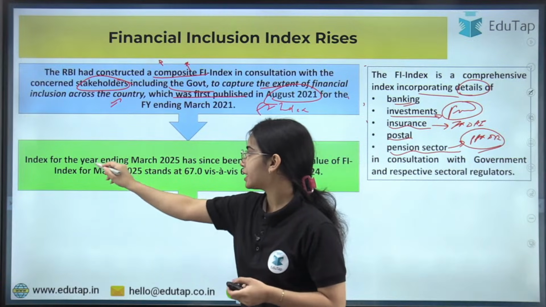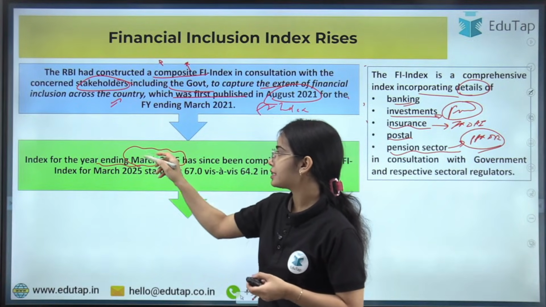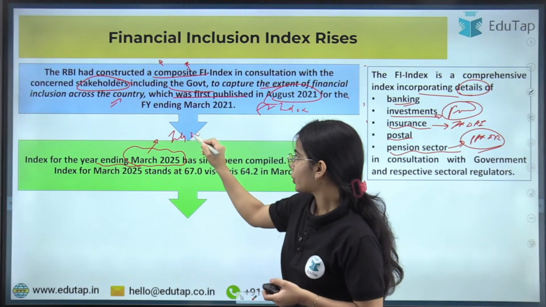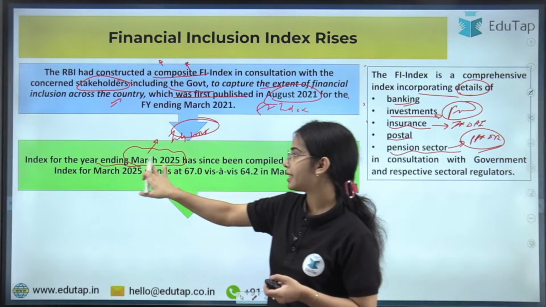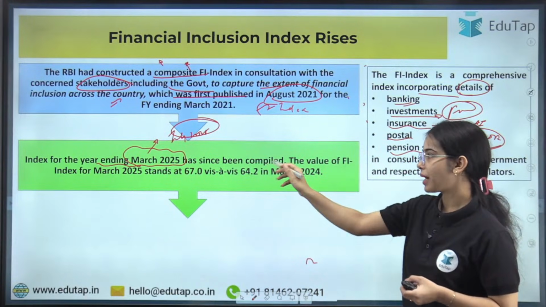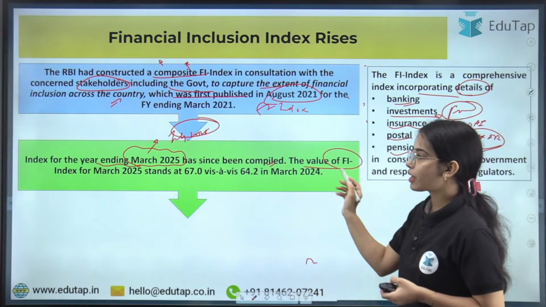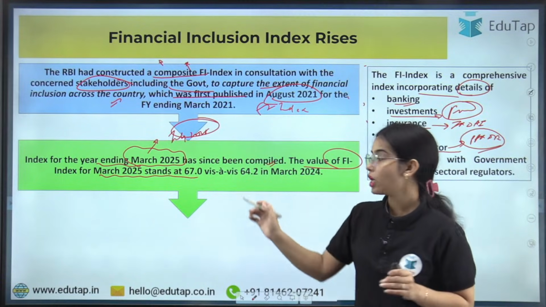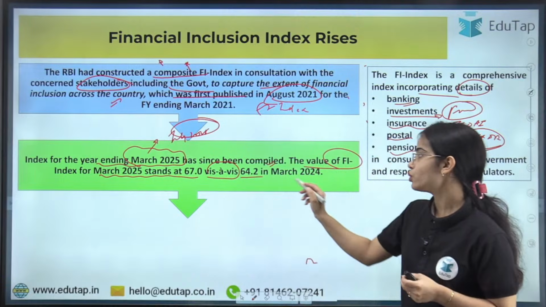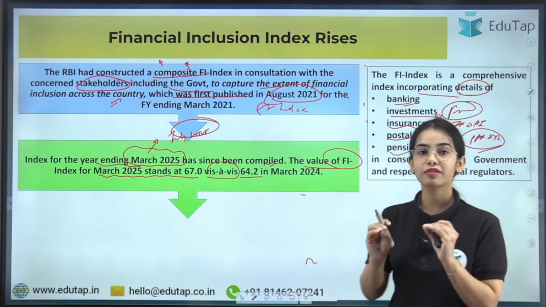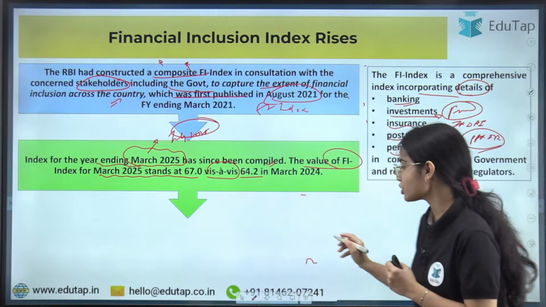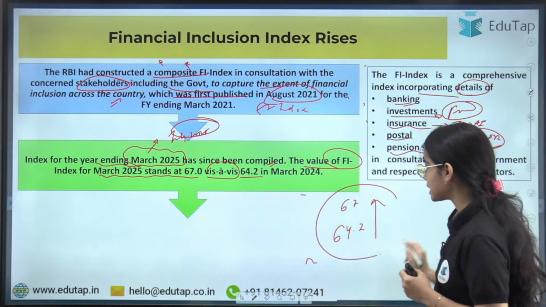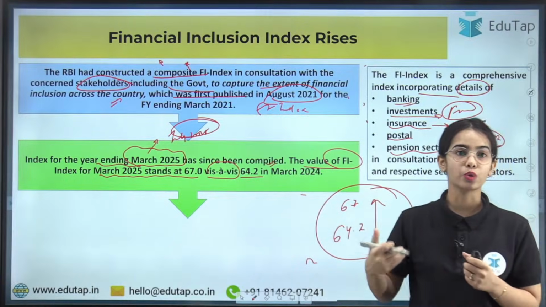Now the index for the year ending March 2025 is released. That means in July 2025, the index for the year ending March 2025 has been compiled and released. The value of the financial inclusion index for March 2025 stands at 67.0 against 64.2 in March 2024. So you can see that the financial inclusion index value has increased from 64.2 to 67.